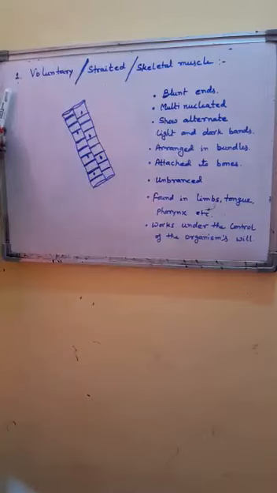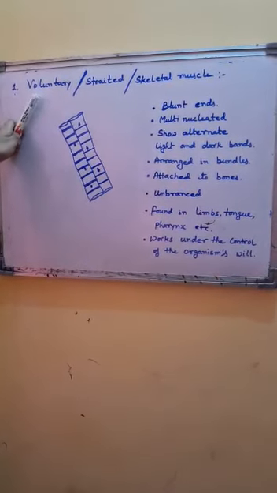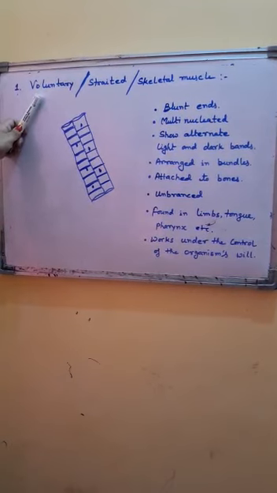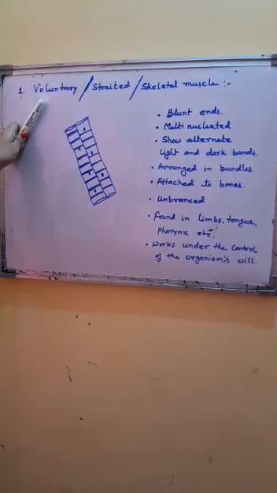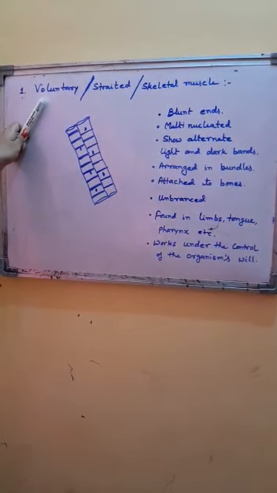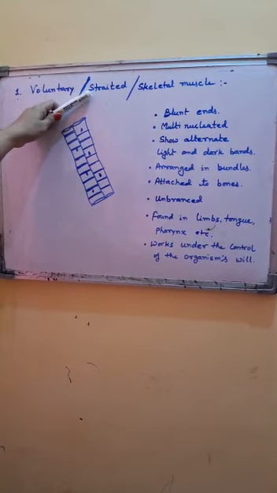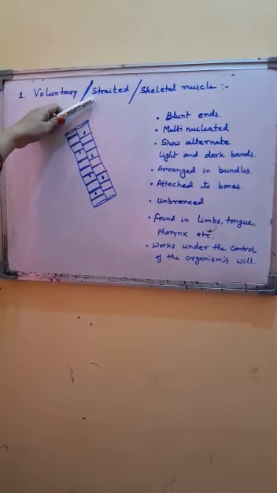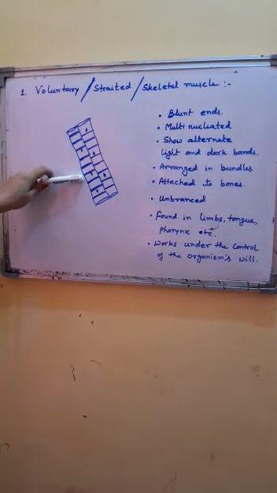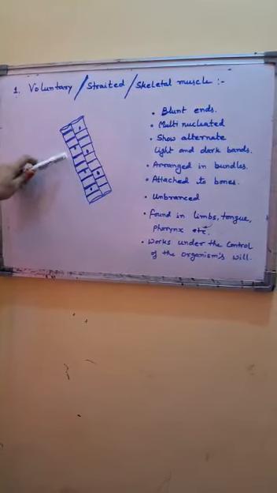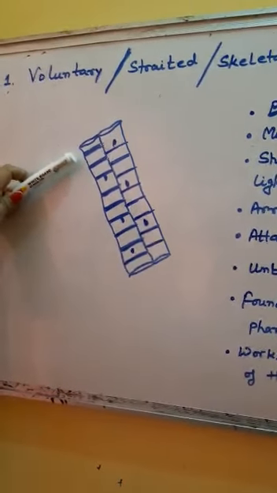The first muscle is voluntary muscle. As the name suggests, it is called voluntary muscle because it works under the control of the organism's will. It is also called striated muscles because these muscles show striations. You can see alternate light and dark bands are present. Some lining like structures are present. Alteration of coloration is present.